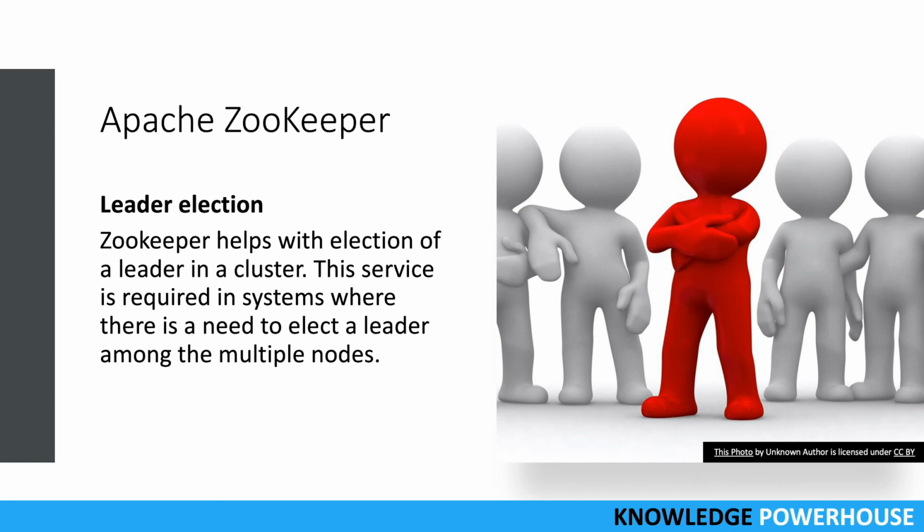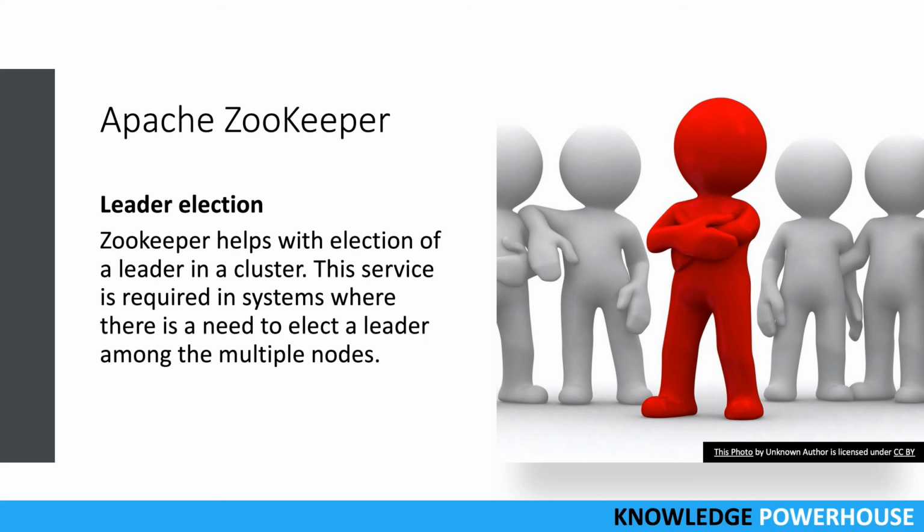And last but not the least is leader election. Cassandra, for example, has a leader election protocol. Zookeeper will help in the election of a leader, because it knows which node is down and which node is up, and it can tell you the properties of a node, like how long it has been up. Based on that, the system can elect a leader among multiple nodes, so that we have the system continuously running.